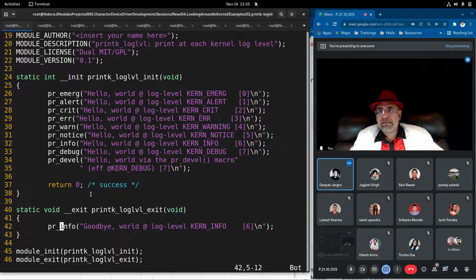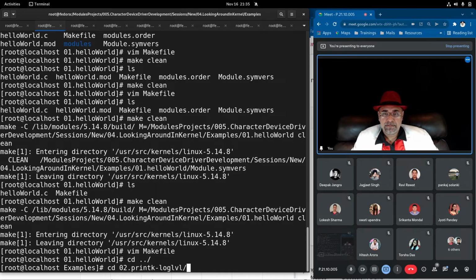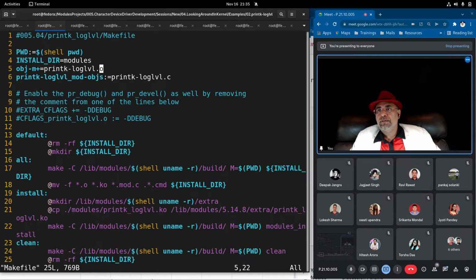Okay, sir. So let me run this driver, and the make file for this is the new make file that is created, and I'll show it to you. There it is. Some declarations, and this is the object module, which is created from this file. You can have multiple files here. This will not be .c, it will be actually .o, and then these will enable later the default, the all, the install, and the clean labels, just like before. So first we'll do clean. Let us write it in the order.